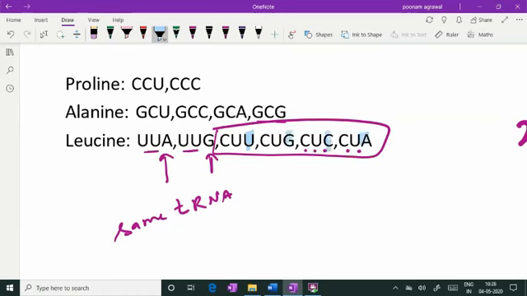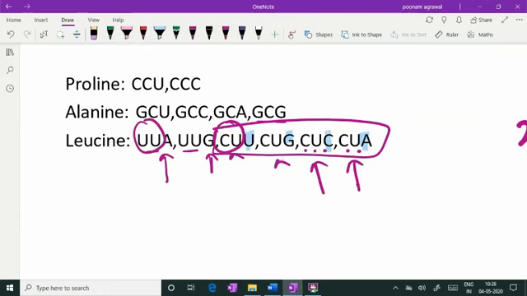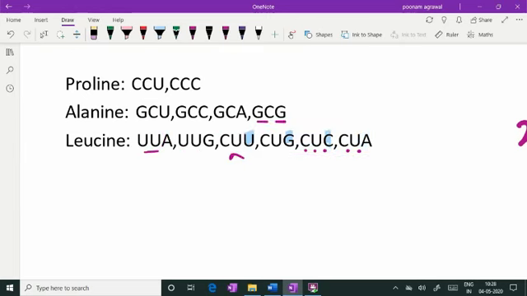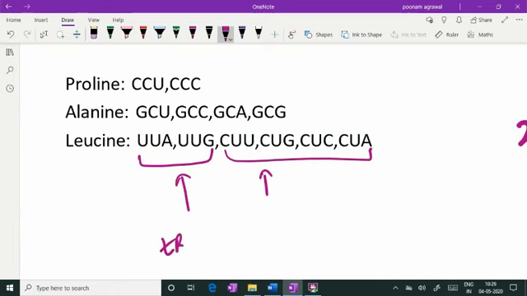Over here also, the third nucleotide. And you can see the first 2 nucleotides are CU, CU, CU, CU. So if the difference is there in the first 2 nucleotides, then these codons are read by different transfer RNA. We have more than one transfer RNA for a particular amino acid. So if you're talking about these codons, and if you're talking about those codons, they are read by different transfer RNAs meant for leucine.